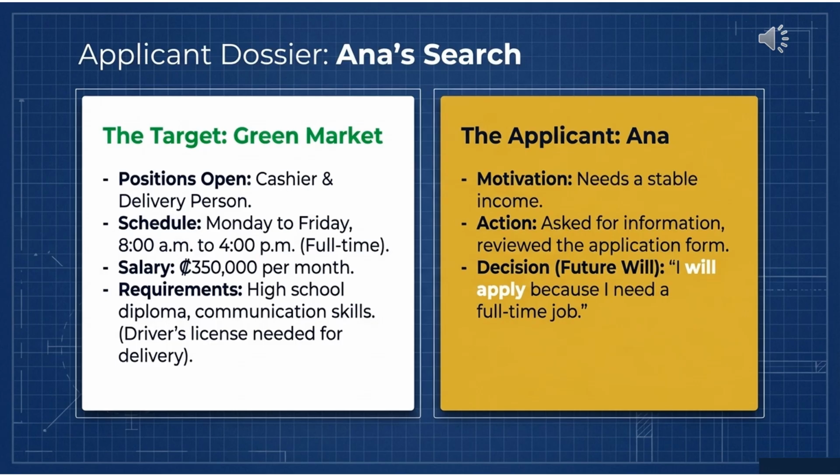Anna reads a job advertisement and checks the important information. She looks at the position, the schedule, the salary, and the requirements. Then she decides if the job is a good option for her. The slide also connects this situation with future language. For example, I will apply because I need a full-time job. This sentence is important because it shows a future decision using will.